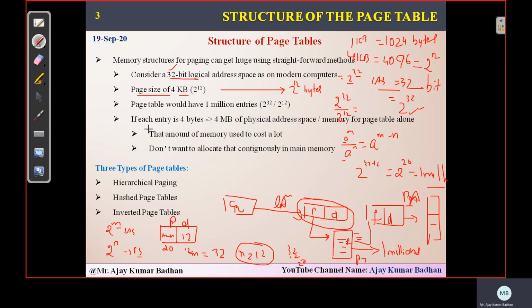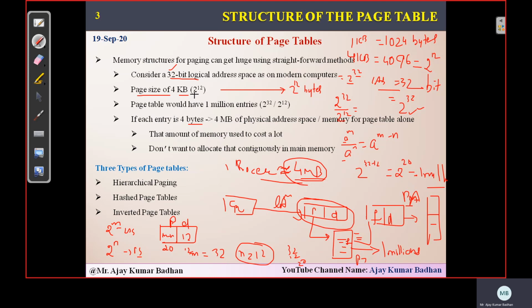Okay, so if we take the total entries, if each entry is 4 bytes, it means we have 1 million entries here. Each entry is 4 bytes, which means one process will require approximately 4 MB of space, if every one of the 1 million entries takes 4 bytes of memory. So this is how we can calculate and find out how many tables.